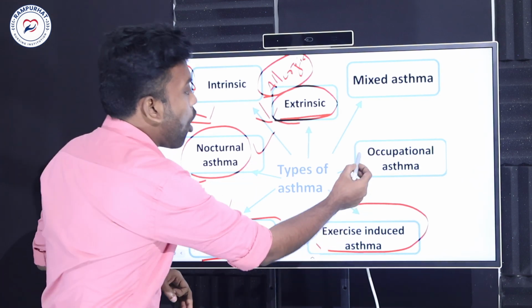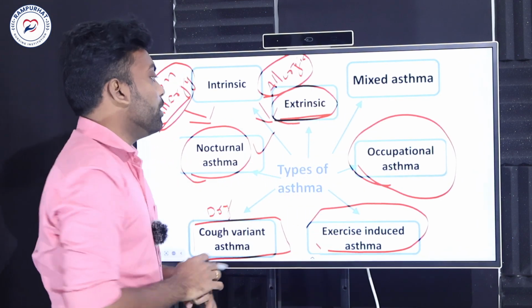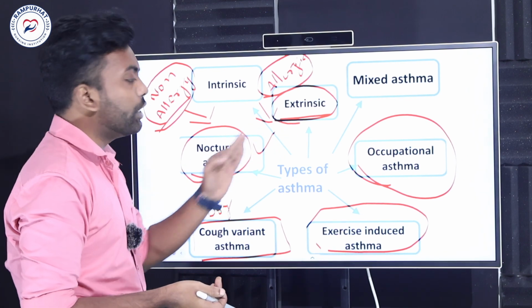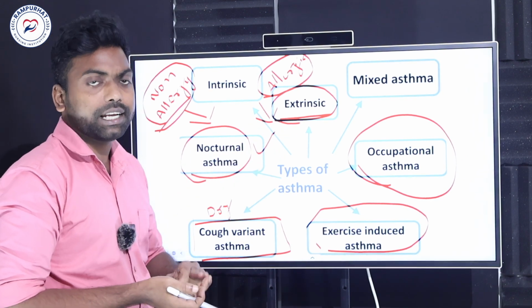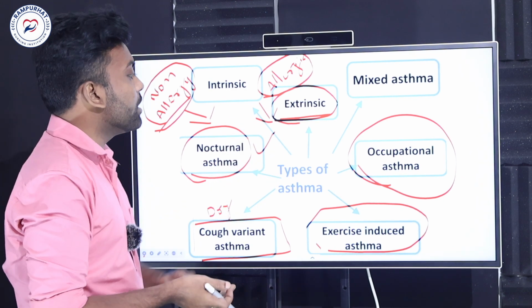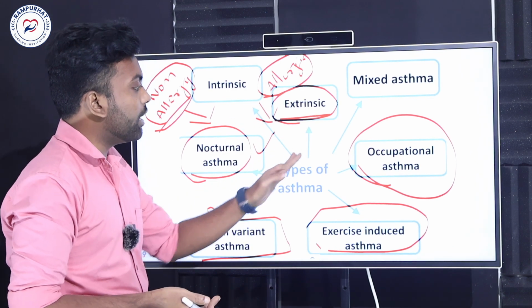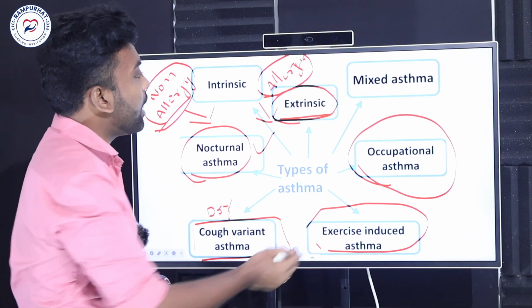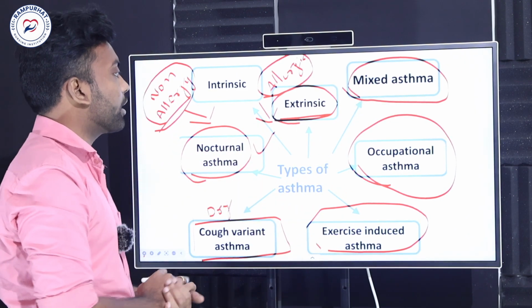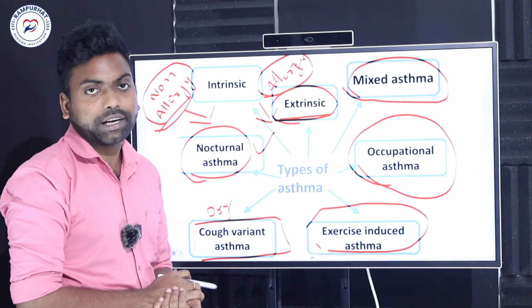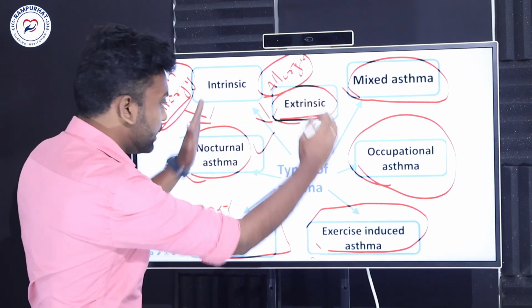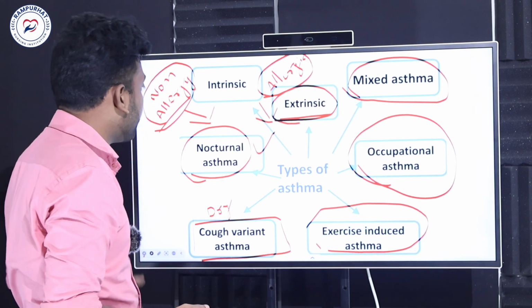The next one is occupational asthma. These are different kinds of factors we can observe. Polluted factors, as I told you, one of the triggers is air pollution. Because of pollution and chemical products, the asthma may occur, and that comes under occupational asthma. The last one is mixed asthma. Different kinds of causative factors and etiological risk factors may lead to asthma, and that is called mixed asthma. These are the different kinds of asthma we are able to find.